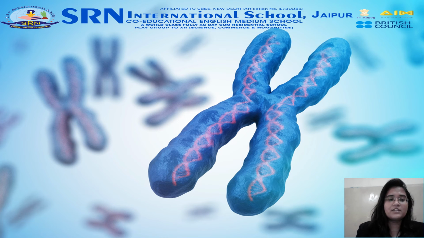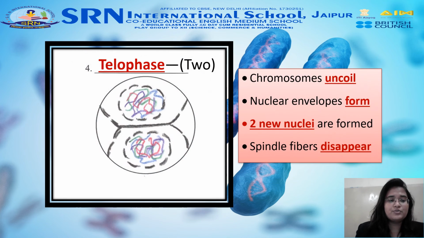Now we will discuss telophase. The chromosomes here reach the opposite poles and begin to decondense or unravel, relaxing into a chromatin configuration. The mitotic spindles are depolymerized into tubulin monomers that will be used to assemble cytoskeletal components for each daughter cell. The nuclear envelope forms around the chromosomes and nucleoli appear within the nuclear area. This is what telophase is.